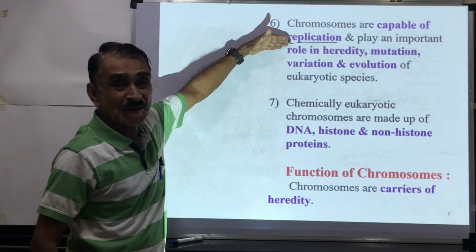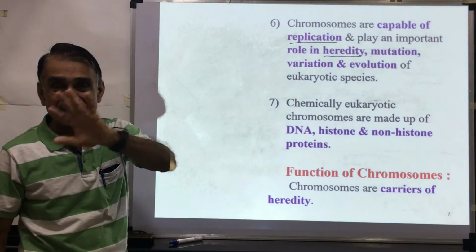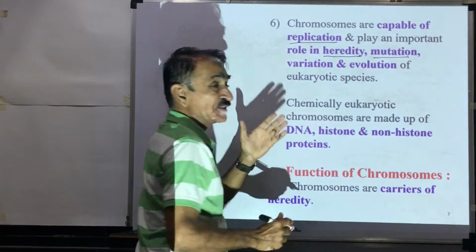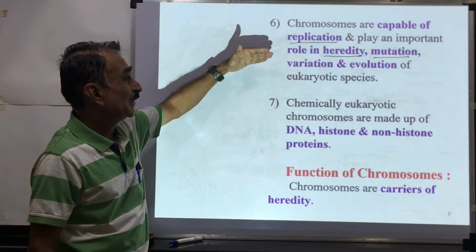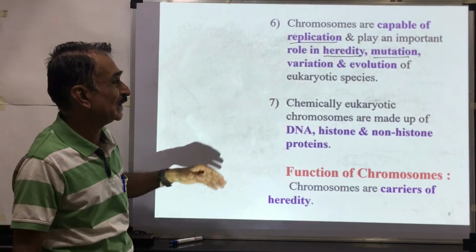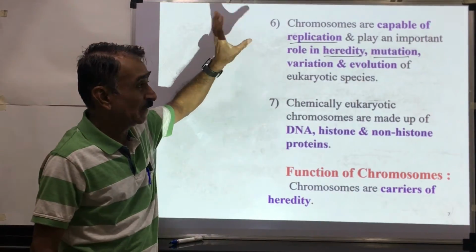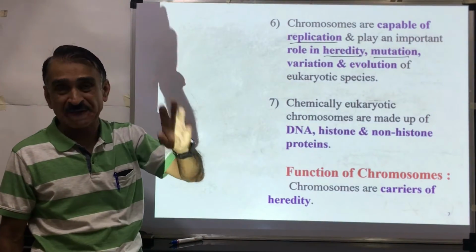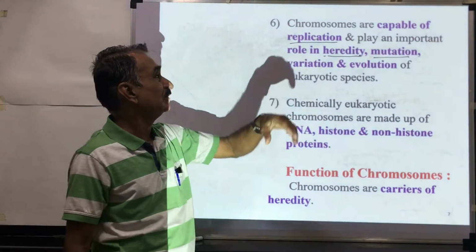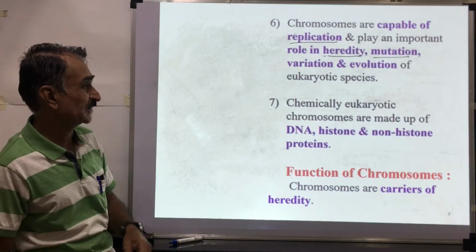They play an important role in heredity, the transmission of characters from one generation to the next generation. These are responsible for mutation, change in the structure of a gene, and variation, differences among the individuals, and this leads to evolution. So chromosomes are capable of replication, and they play a very important role in the heredity, mutation, variation, and evolution of eukaryotic species.